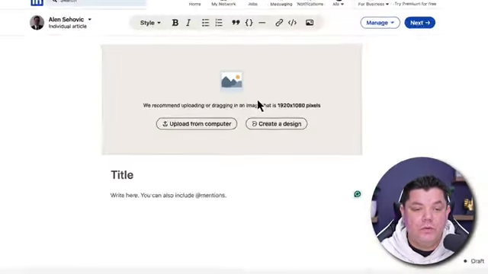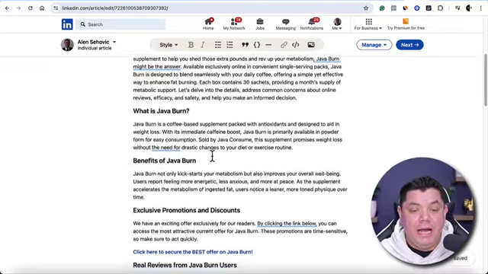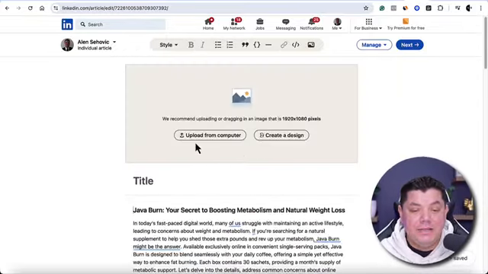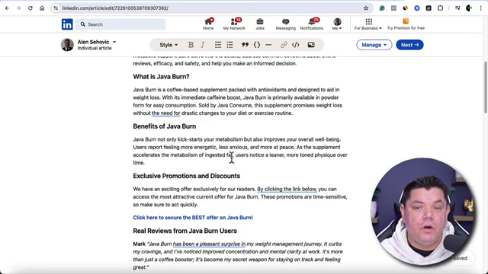Click onto write article, and it's as simple as copying that title and pasting that entire article inside LinkedIn. It is that simple. You can see here that you can upload images just like I did. Very, very simple from your computer.